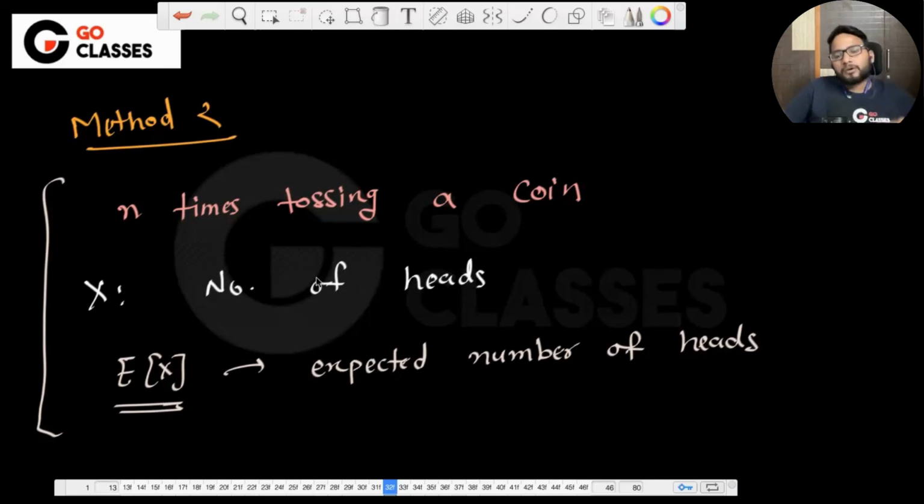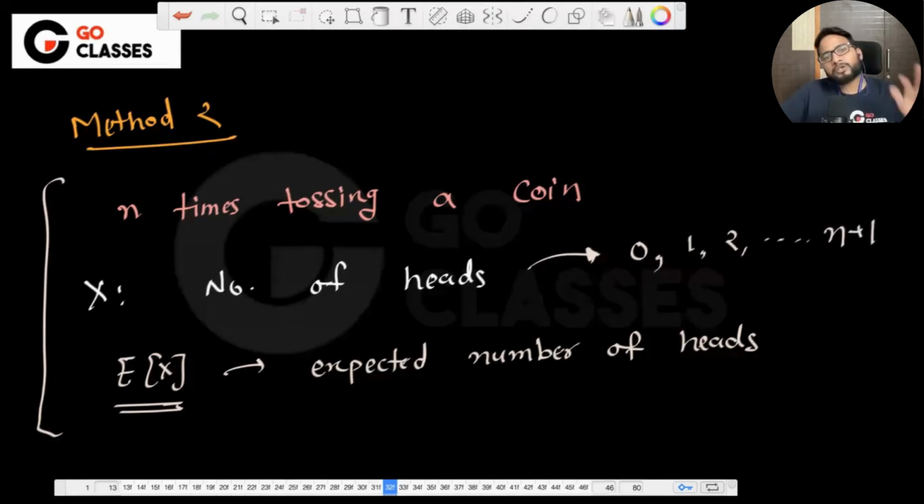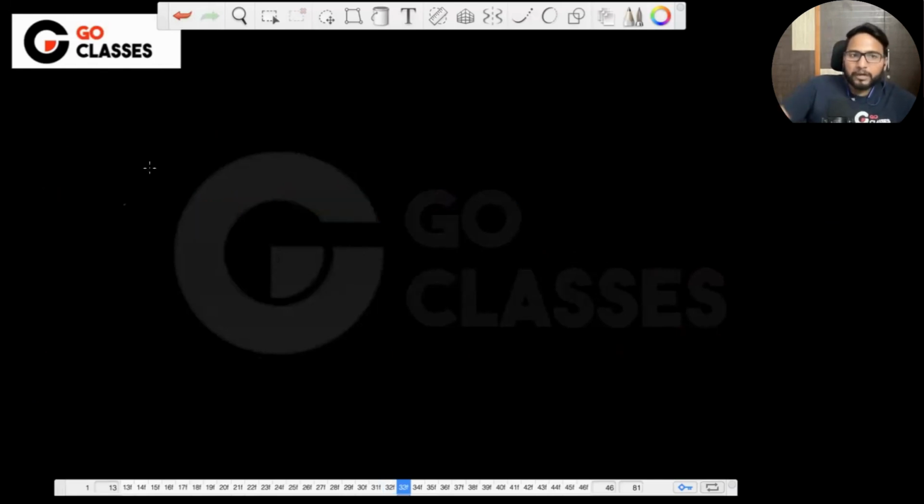Okay. So tell me, what are the possible values of this x? What is the range of x? Can anyone tell me? It can be 0. There can be 0 heads. There can be just one head. There can be 2 heads. Similarly, there can be n heads, right? 0 to n or 0 to n plus 1? N only, right? How can there be n plus 1 heads? That's very obvious. Should it be 1 to n or 0 to n? That's also my question. 0 to n, right? There can be 0 heads also. Cool. So how many trials are we doing? We are doing n trials.